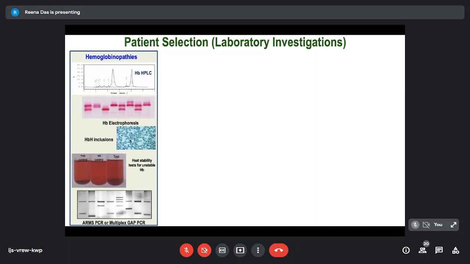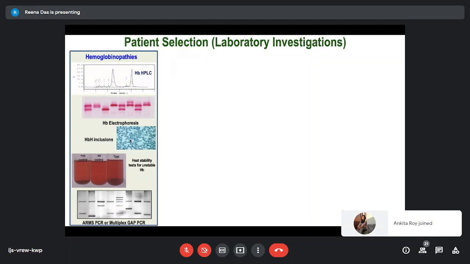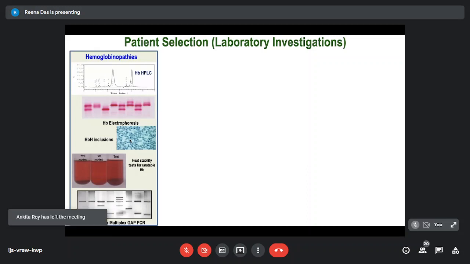The unstable hemoglobins are a little difficult to diagnose because though you see reticulocytosis, you need to do specific tests like the heat stability test. For the hemoglobinopathies, we either do the ARMS PCR, or for the alpha thalassemias, we do the multiplex gap PCRs. Then if we don't find the mutations, we can look at specific beta globin gene sequencing or alpha globin gene sequencing.